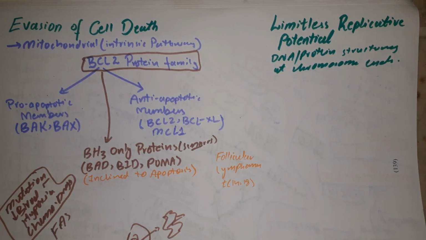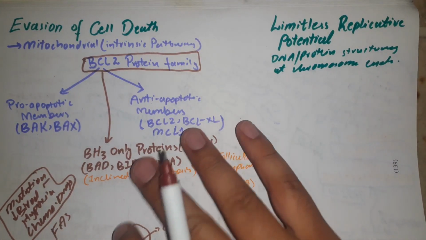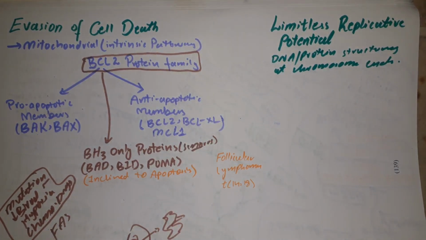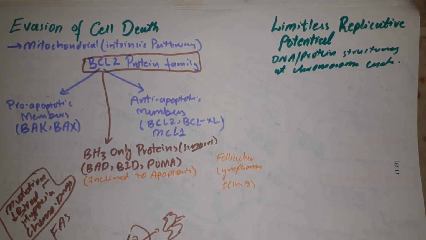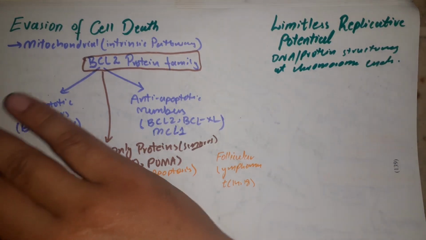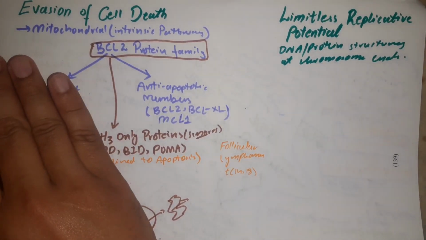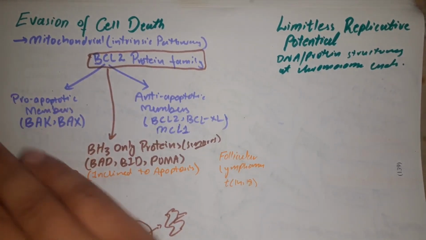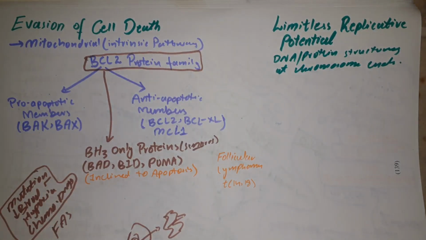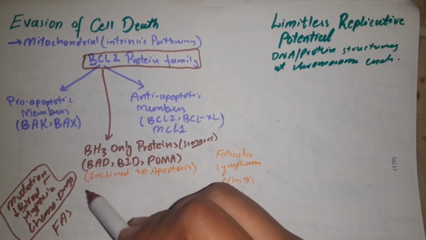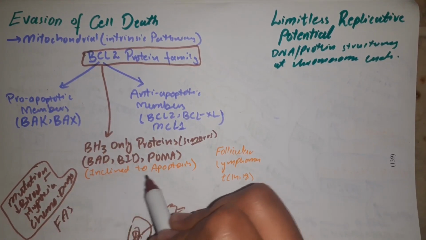So what should be the basic goal of the cancer cell here? To avoid apoptosis. They want to inactivate pro-apoptotic proteins, and they want to upregulate anti-apoptotic proteins. These BH3-only proteins are also inclined to apoptosis.